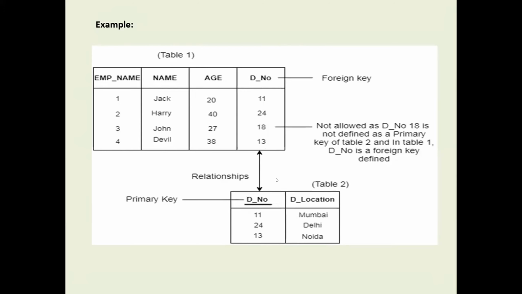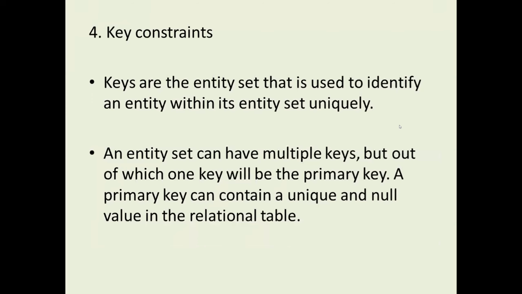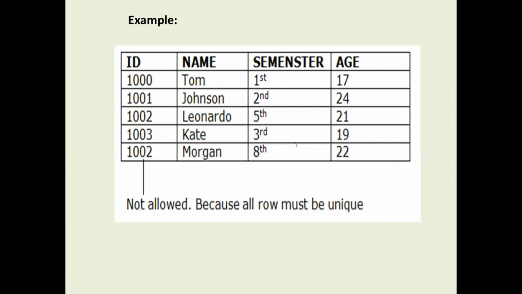If you observe here, there are 11, 24, 13, but 18 is not there. That means this type of row is not accepted into this table. That is the constraint here. Constraint means nothing but a condition. We will see how we use the primary key and foreign key through examples.